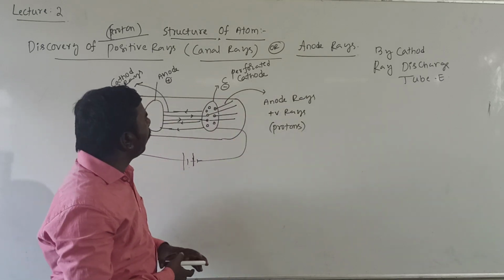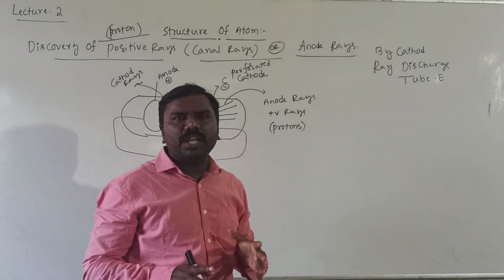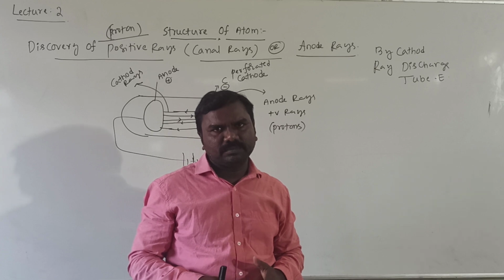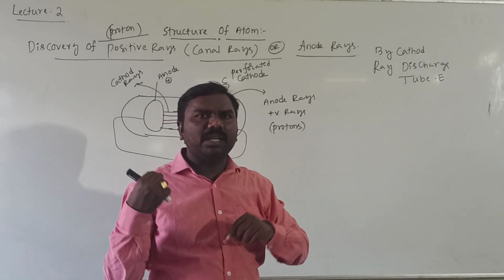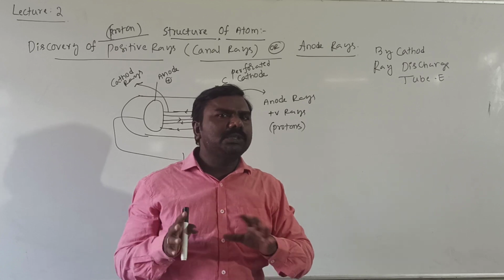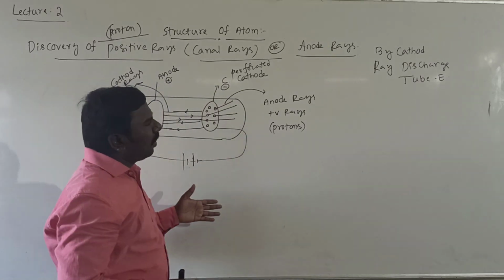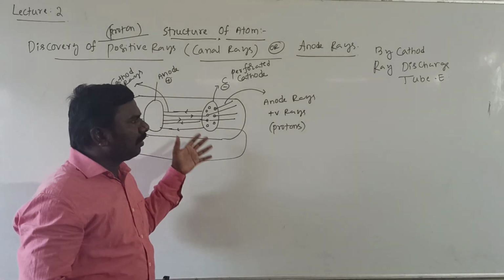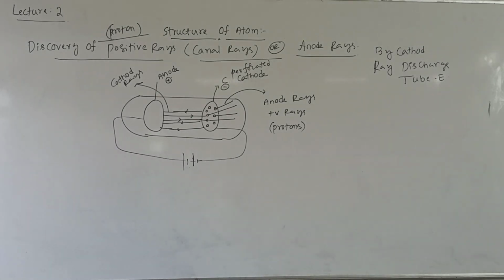The behavior of these rays depends upon the gas taken, not like cathode rays, and here it is opposite to that of cathode rays. I will write all the observations from this experiment.